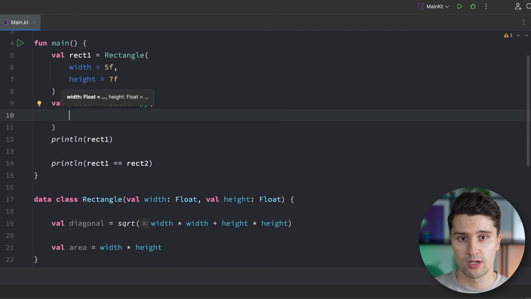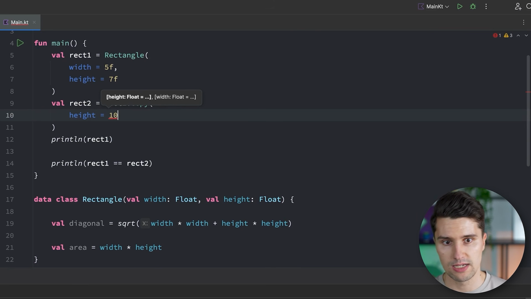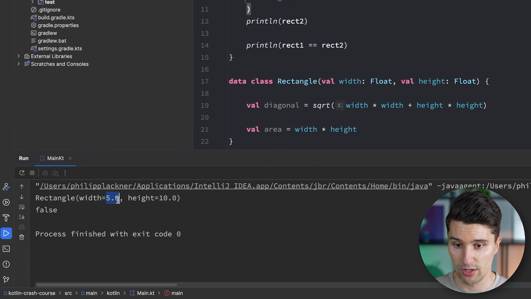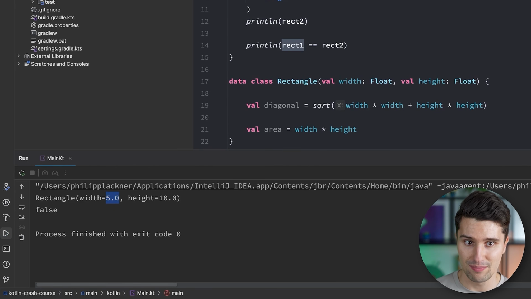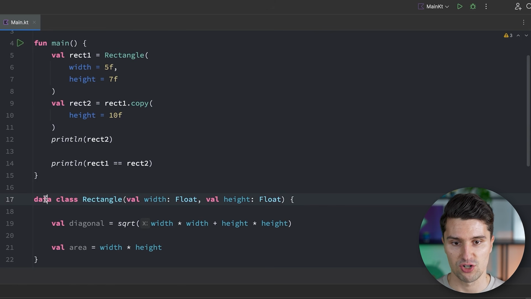So if we want to create a copy of rectangle 1 and keep all the values except for a single one, for example, the height we now want to set to 10f, then if we print rect2, this will give us a rectangle with a width of 5, because that was the width of the rect1 we created a copy of, but the height is changed to 10. So that's also a super, super useful function. And you don't have this function for normal classes.